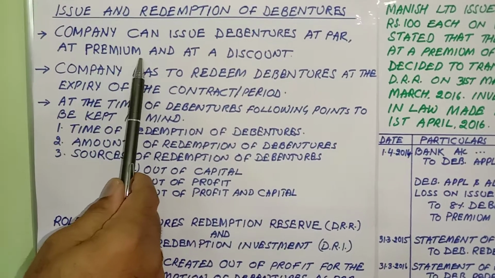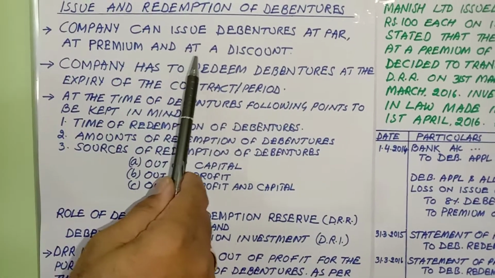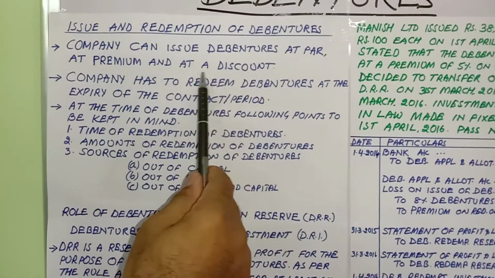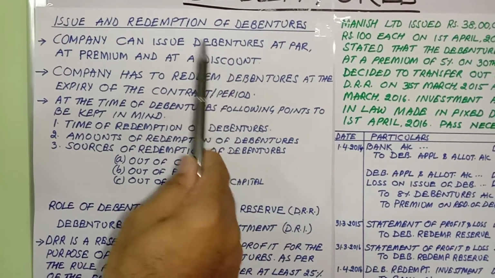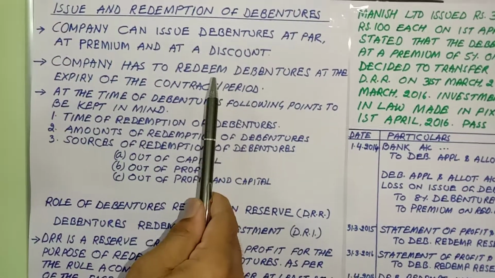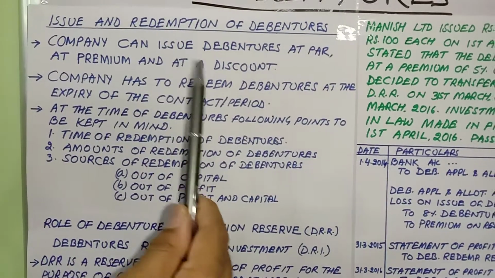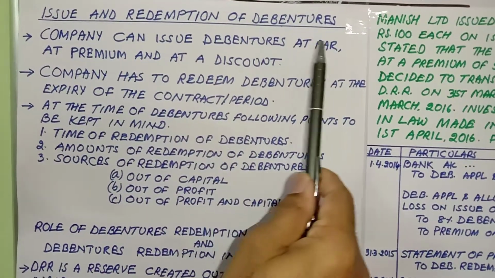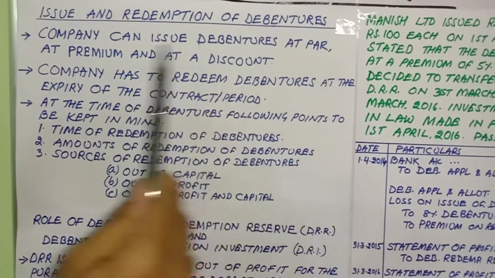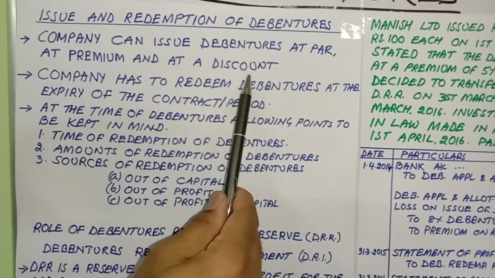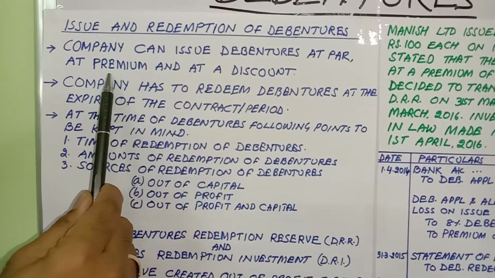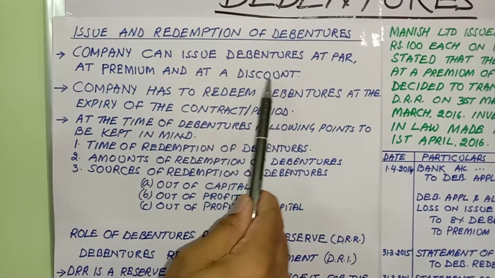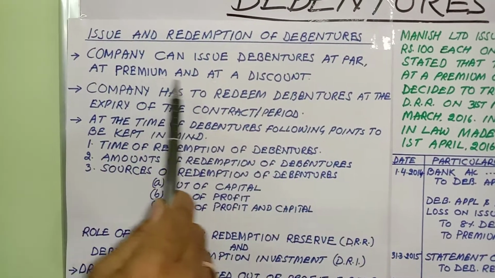So 120. And at the same time the company can also issue at a discount, and the discount is, say, about 10 rupees. So the company can issue debentures to the public and raise debt from the public at 100 rupees, at 120 rupees, at 90 rupees. So this is the issue of debentures.